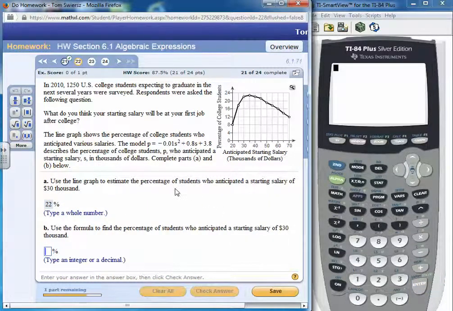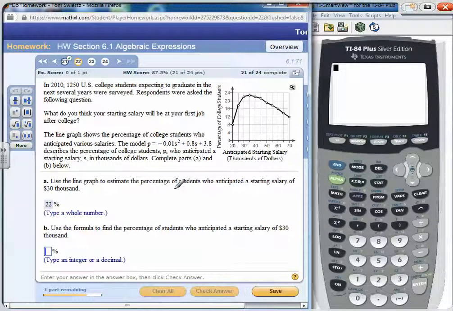Now use the formula to find a percentage of students. So now we're going to use this formula here. We're going to plug in S, where the starting salary S is in thousands. The starting salary is 30,000, so P equals negative 0.01, and then S is the starting salary, 30 squared, plus 0.8 times 30, plus 3.8.